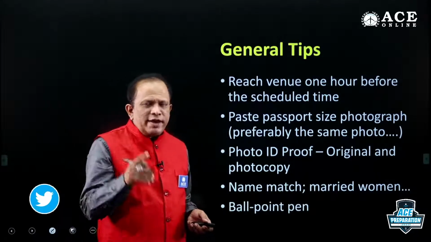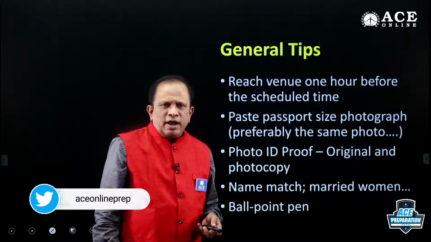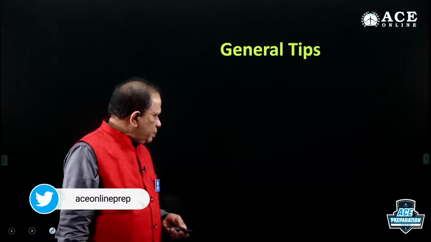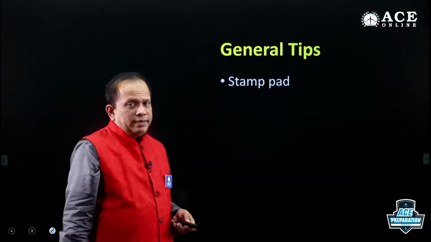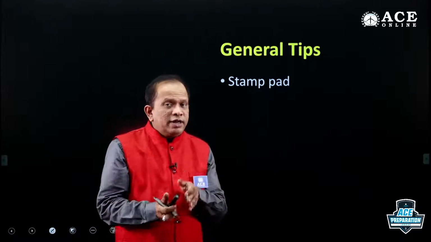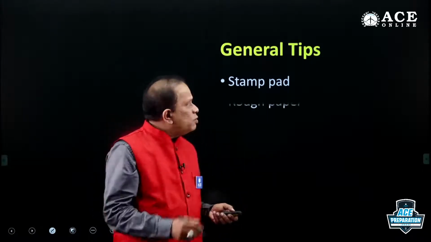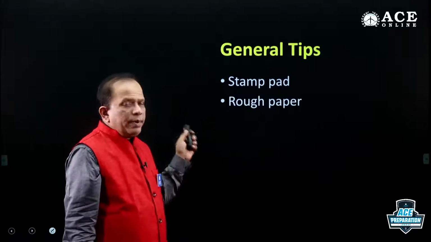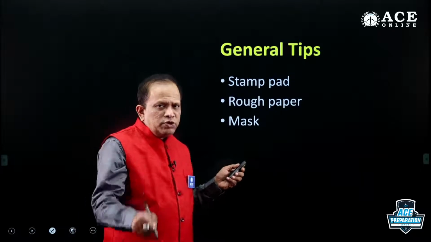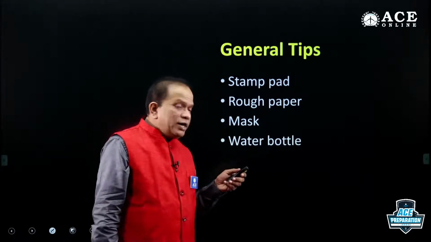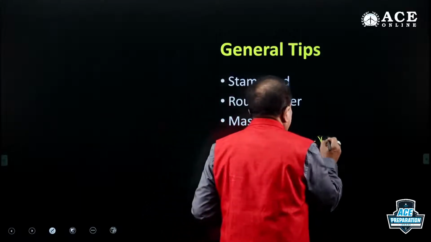Then you are supposed to carry one ballpoint pen also. They did not mention black or blue, so you can carry any one. Then they also ask you to carry one stamp pad. For your left hand thumb impression, they are going to ask you, and they ask you to carry your own stamp pad, and rough paper they are going to provide you, you need not carry. Then mask you should wear. Then water bottle they are permitting you, and they said transparent.